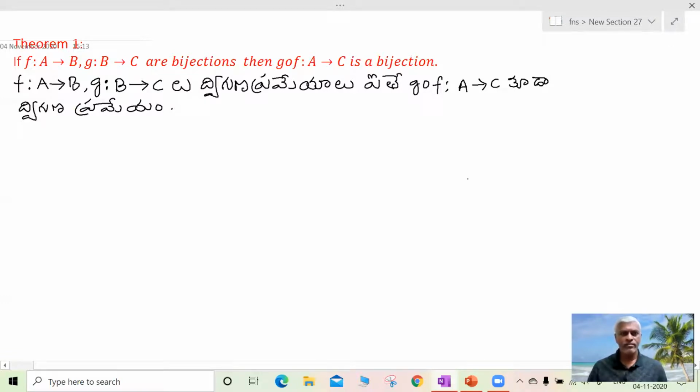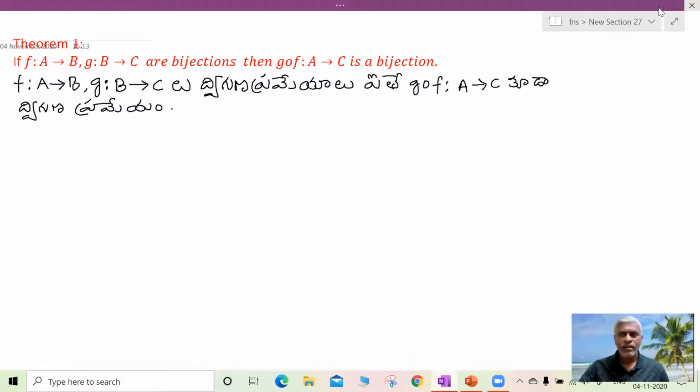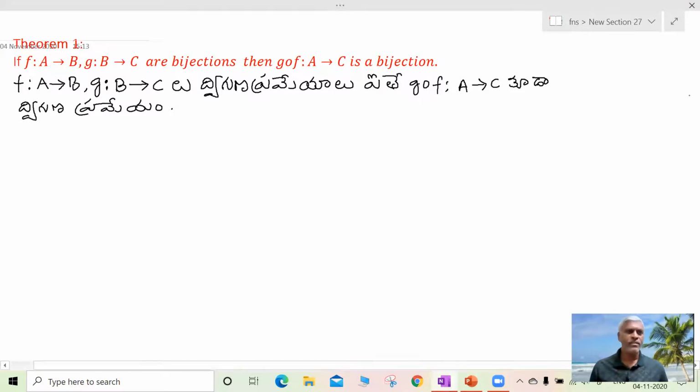Look at this. If f is a function from A to B and g is a function from B to C are bijections, then g circle f from A to C is also a bijection.